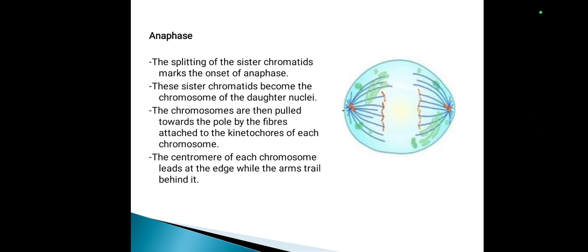Next is anaphase. This is the third phase of mitosis. The splitting of sister chromatids marks the onset of anaphase. These sister chromatids become the chromosomes of the daughter nuclei. The chromosomes are pulled towards the poles by the fibers attached to the kinetochores of each chromosome. The centromere of each chromosome leads at the edge while the arms trail behind it.